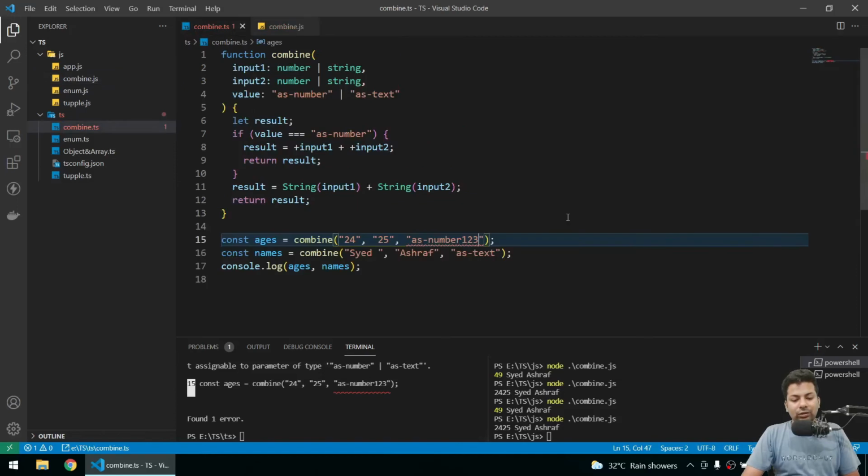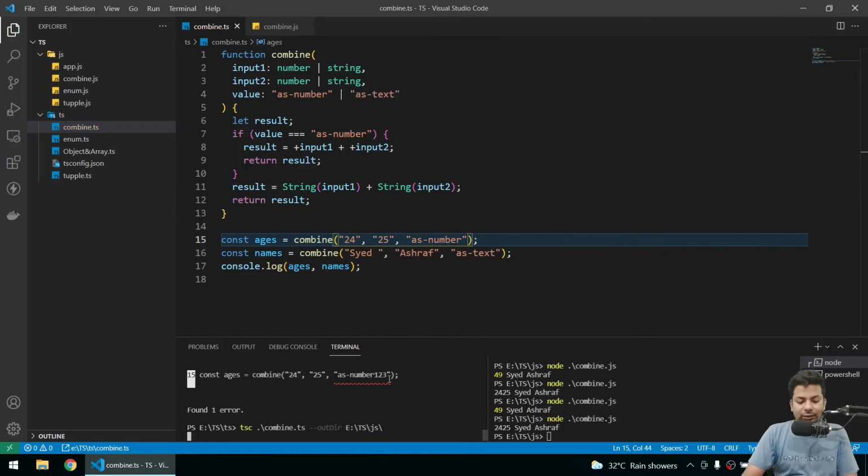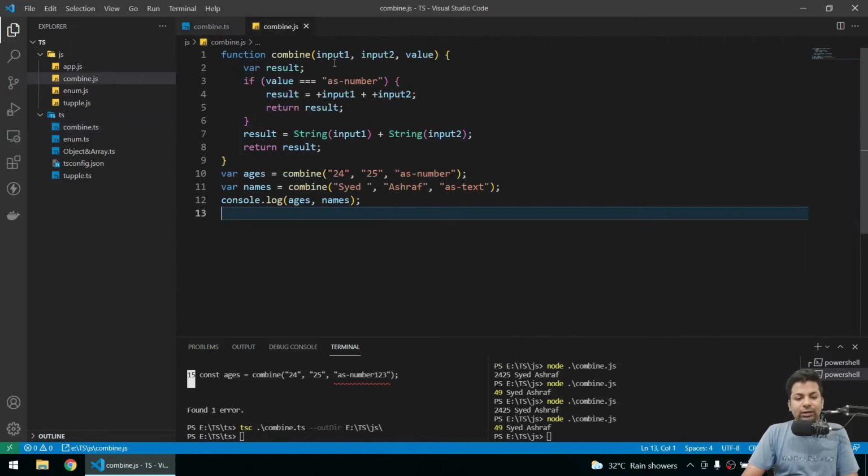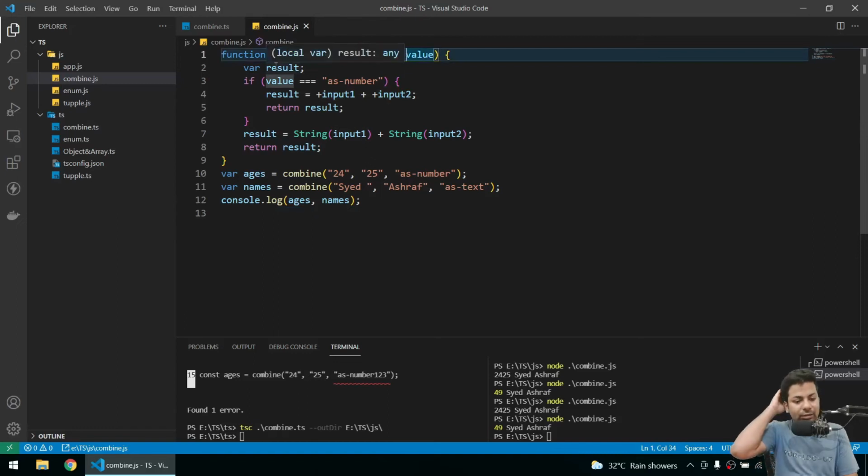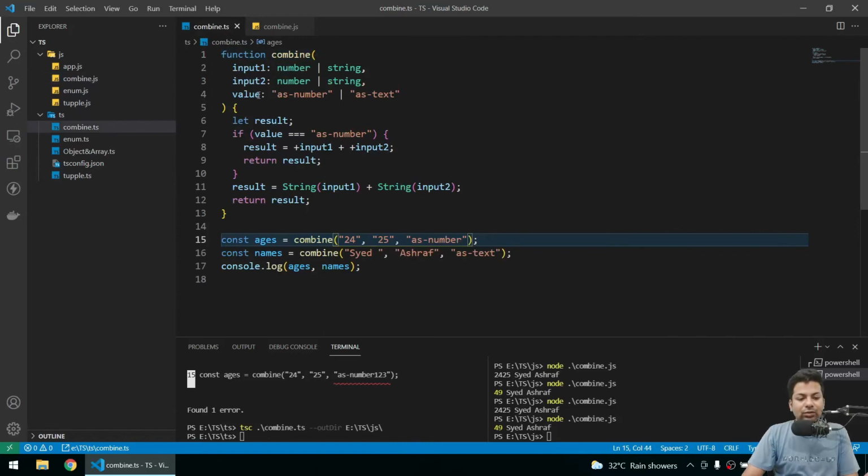So now what can we do? We'll change it back to number and compile it. Got the result, everything working fine. We get 49, and here you can also see the input to value and the result as number. A lot of the stuff we were getting is totally gone from here.